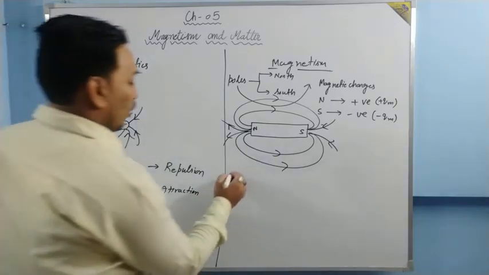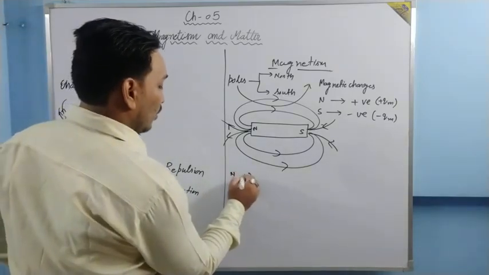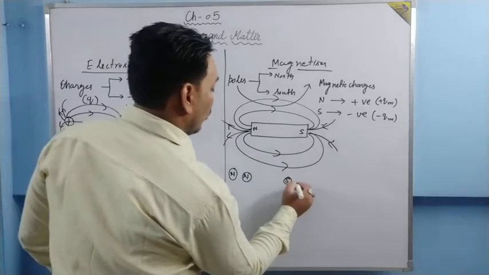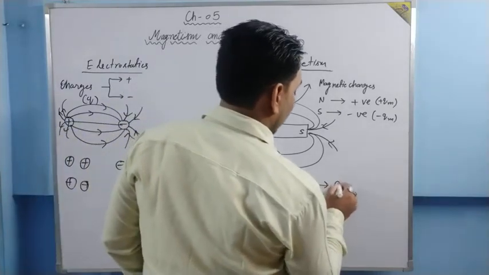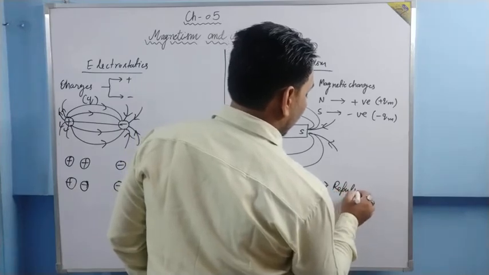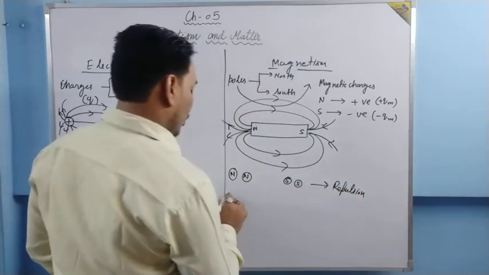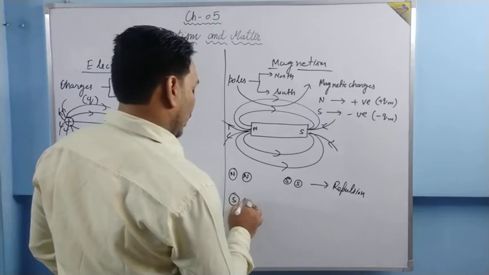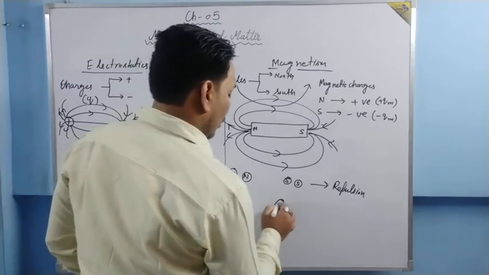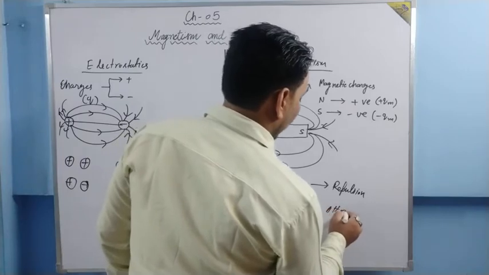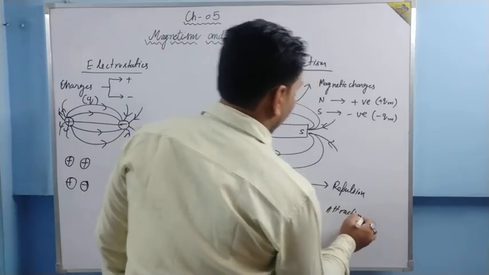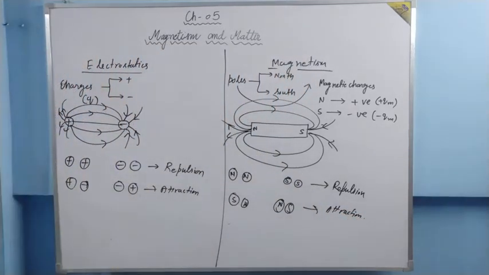If we put north pole and north pole together, or south pole and south pole together, repulsion. But if you put south pole and north pole, attraction. Opposite poles attract each other, and same poles repel each other.